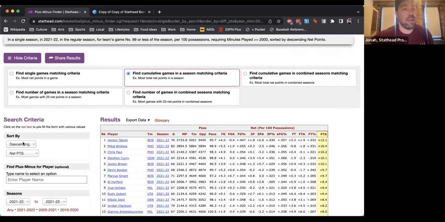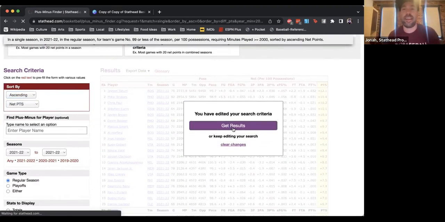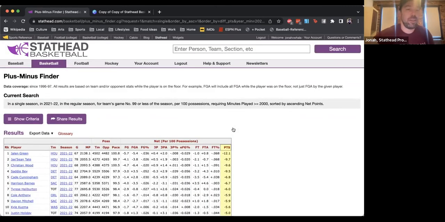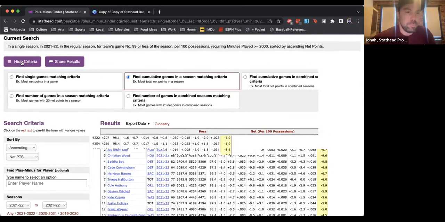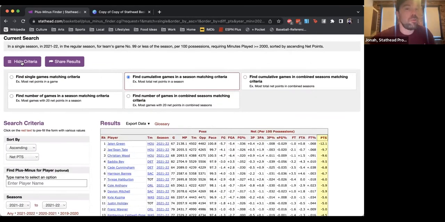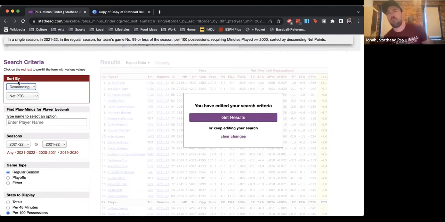If you want to be a hater, you can change it from descending to ascending, and we can look at who were the worst players this year. Unsurprisingly, it's people who played a lot for teams that weren't very good this year. And you can do that, but obviously we're talking about the playoffs. So what you really want to use this for at this point in the year is trying to figure out how matchups are going to work.